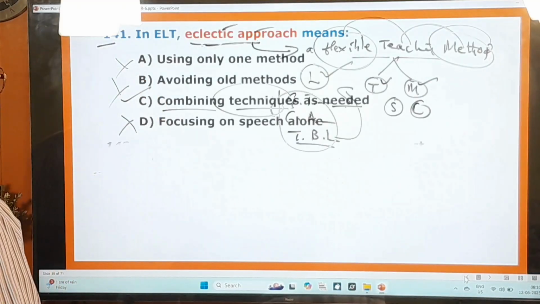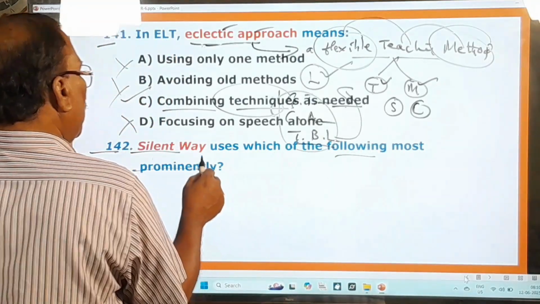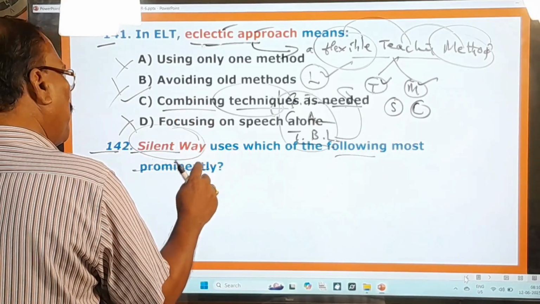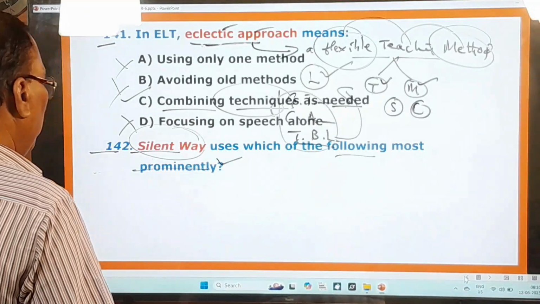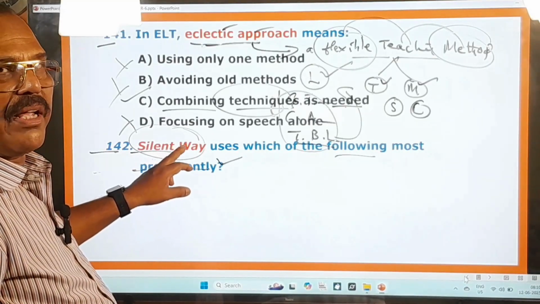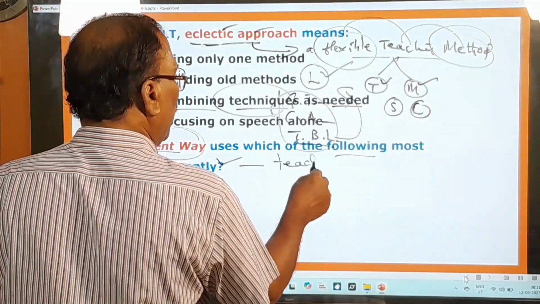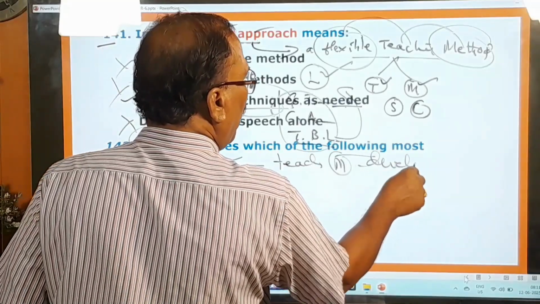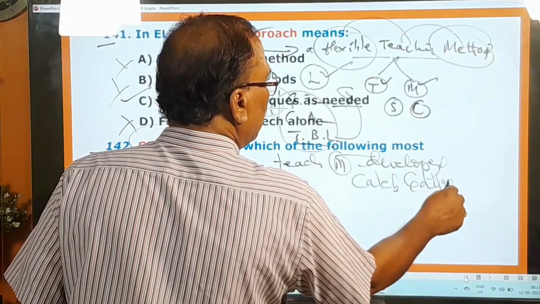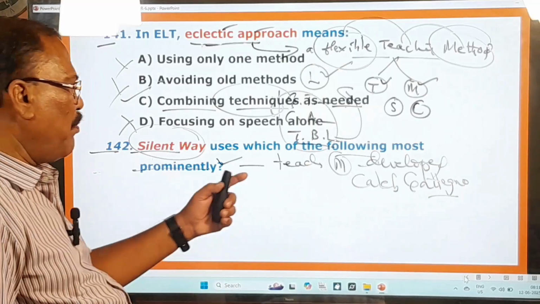And now you move on to the next question. 142nd question. Silent way uses which of the following most prominently? So the silent way teaching method is there. What does this use most prominently? Okay, right. And before you look at the options, let me give you some idea about this silent way teaching. Okay, silent way method. This silent way is a teaching method, okay, developed by whom? Developed by Caleb Gattegno. So this Caleb Gattegno, please remember the name of that person who has developed this teaching method.